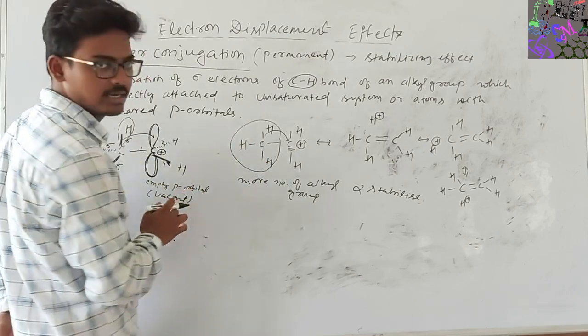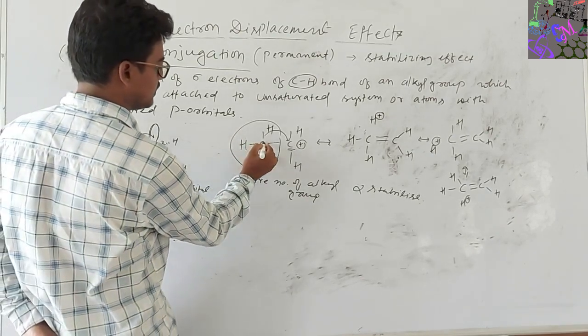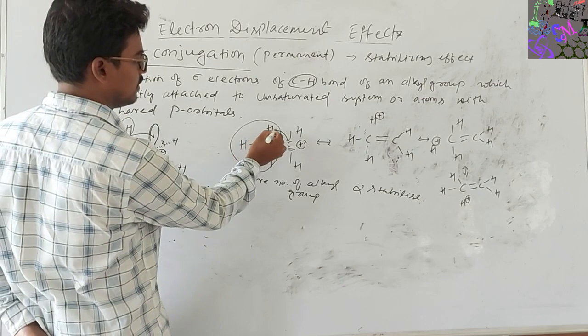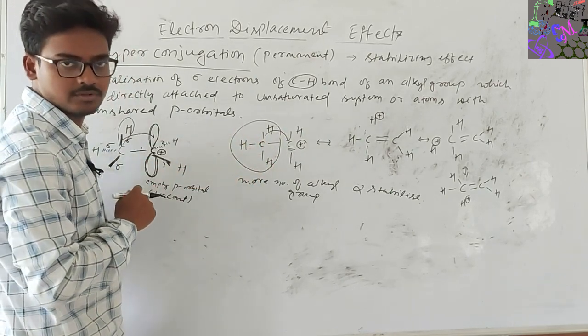In one alkyl group, see here, this is methyl. This methyl contributes 3 hydrogens for hyperconjugation.